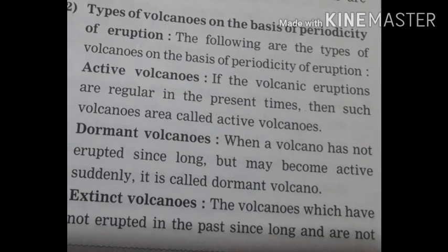Examples of active volcanoes are Mount Fujiyama in Japan and Mount Stromboli in Mediterranean Sea. The examples of dormant volcanoes are Mount Vesuvius in Italy, Mount Katmai in Alaska, Barren Island, India. And some examples of extinct volcanoes are Mount Kilimanjaro in Tanzania. This way, we have seen types of volcanoes on the basis of periodicity of eruptions.